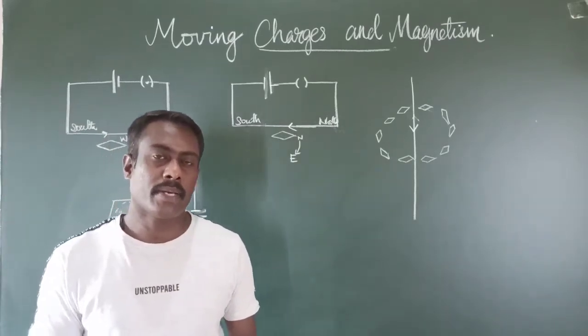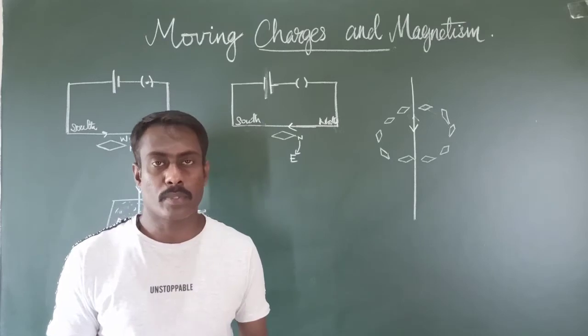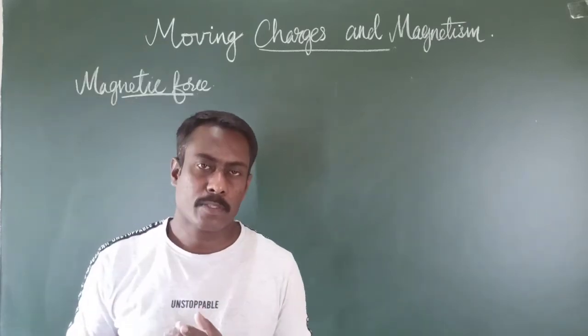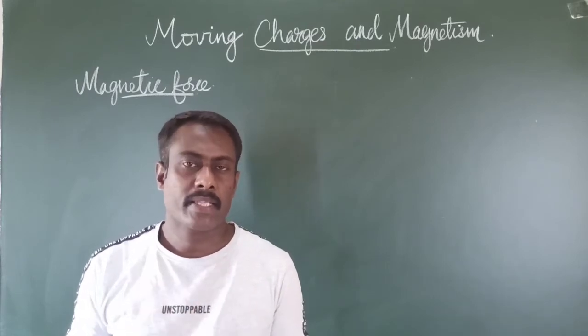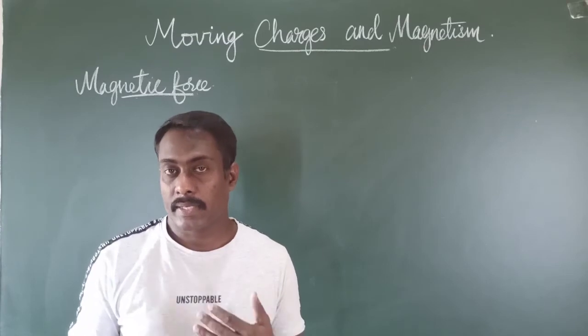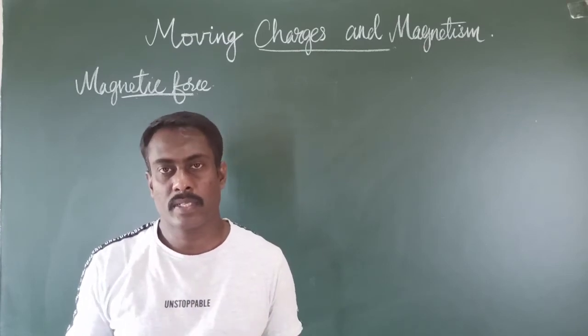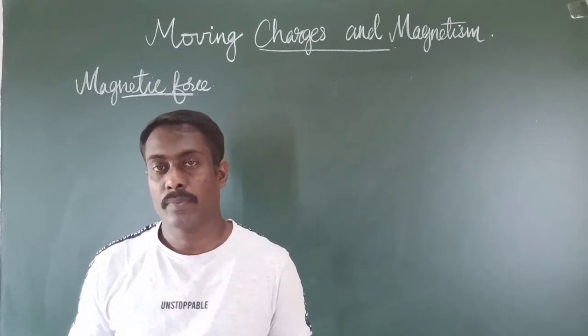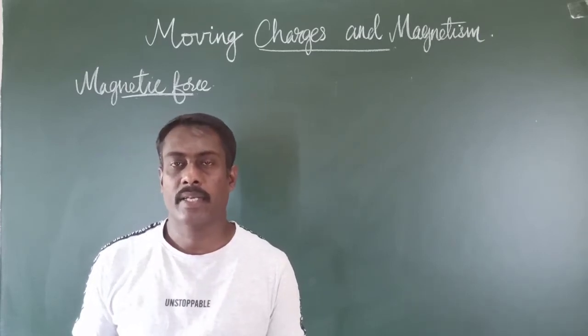Let us calculate the magnitude of magnetic force produced on a current carrying conductor. So when a magnetic field is produced, then there will be magnetic field lines, and the characteristics of the magnetic field lines we also learned. Now, how can we calculate the magnitude of the magnetic force exerted by a current carrying conductor?